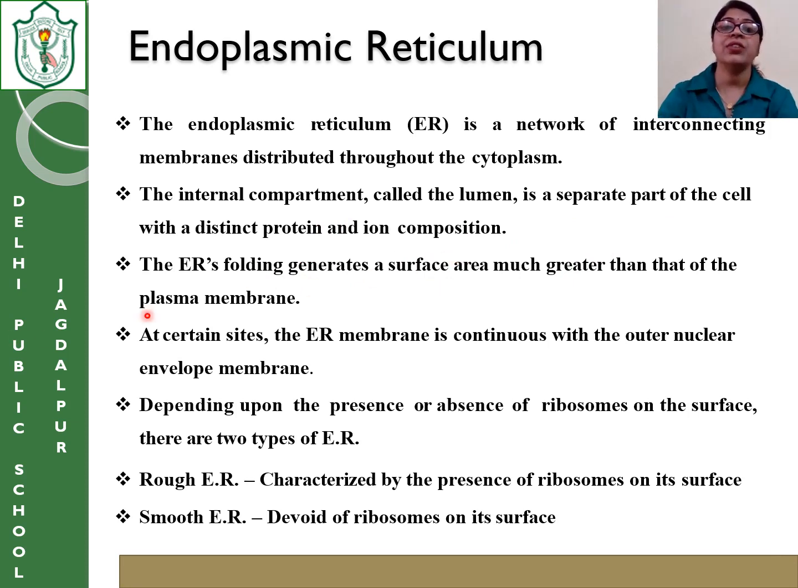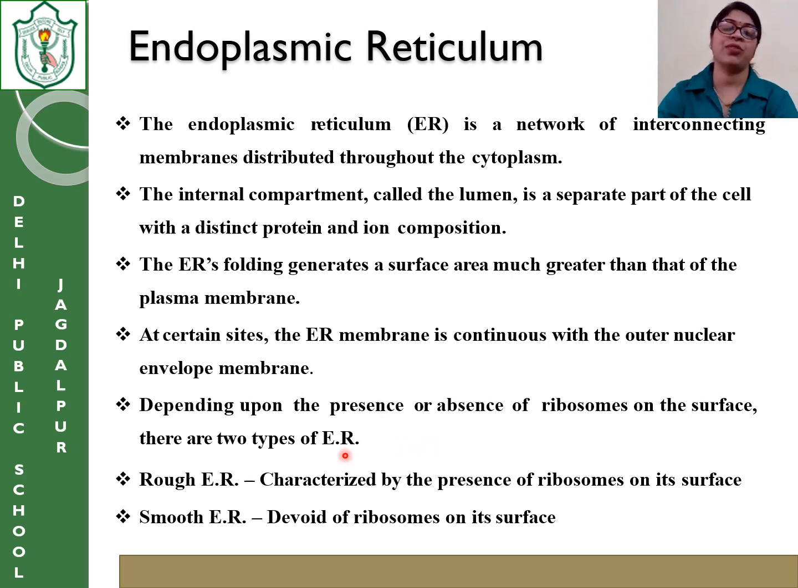The foldings of the ER generate surface area much greater than that of the plasma membrane. So it helps in the process of digestion, grasping things, sending things out, everything. At certain sites, you will see that ER is continuous with the nuclear outer envelope. That means I said it begins from the nuclear membrane and ends up in the plasma membrane.